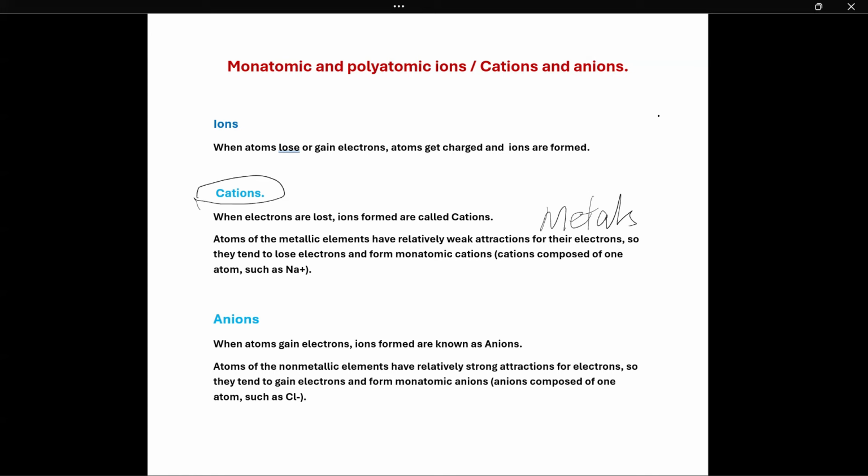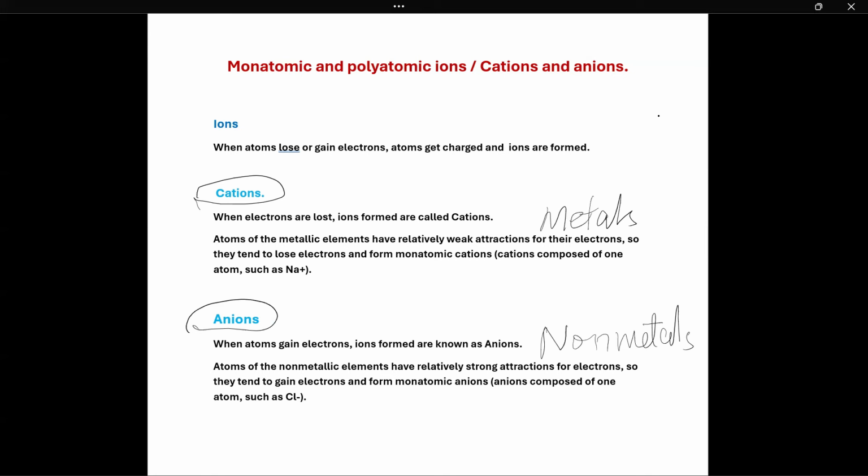What happens when they have negative charge? They are called anions. When atoms gain electrons, the ions formed are known as anions. Anions are formed by nonmetals. Why in nonmetals? Because nonmetals have an ability to attract electrons, since they have relatively strong attractions for electrons. So they tend to gain electrons and form monoatomic anions.